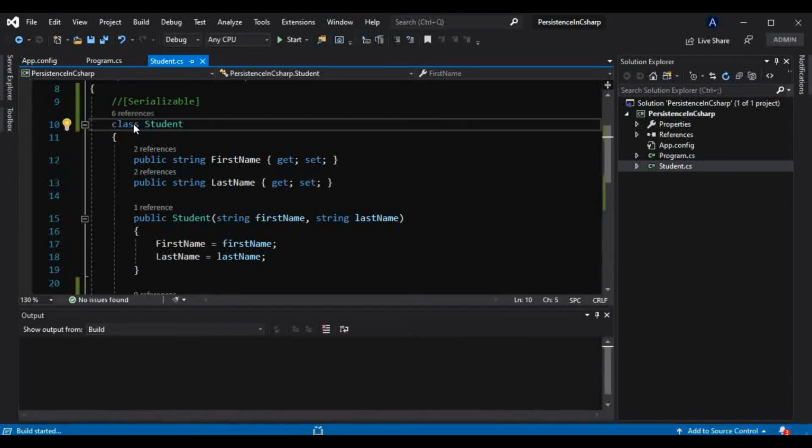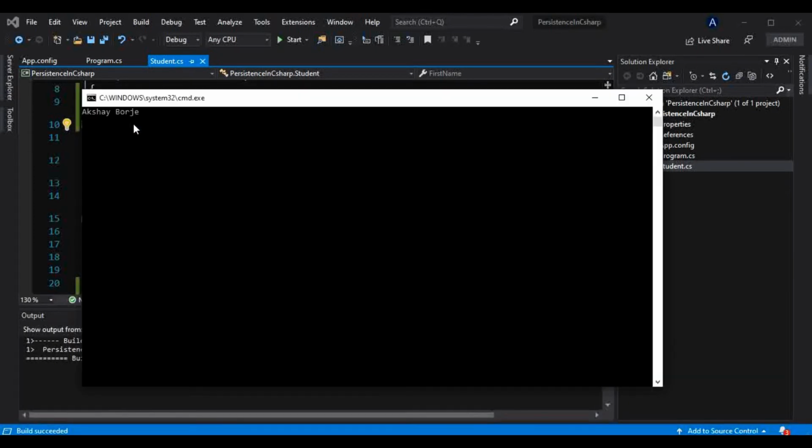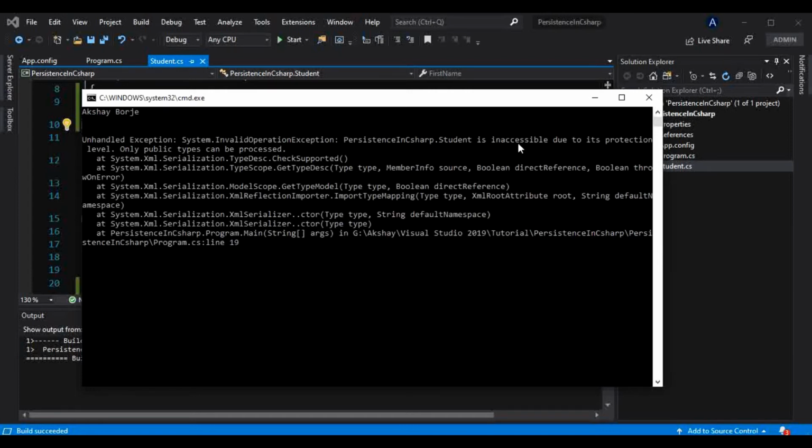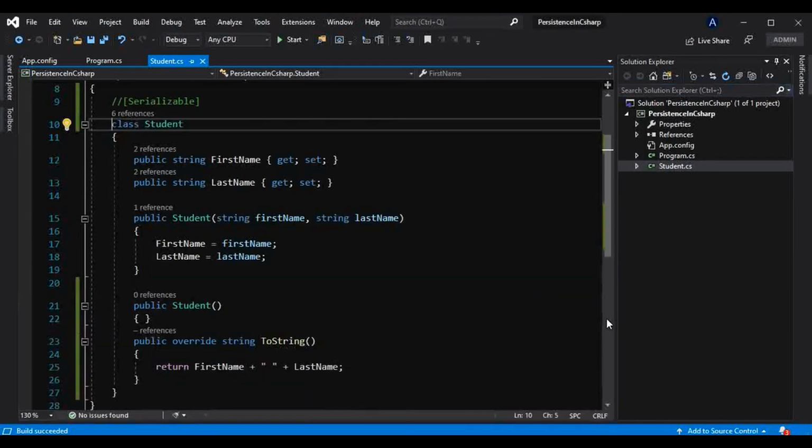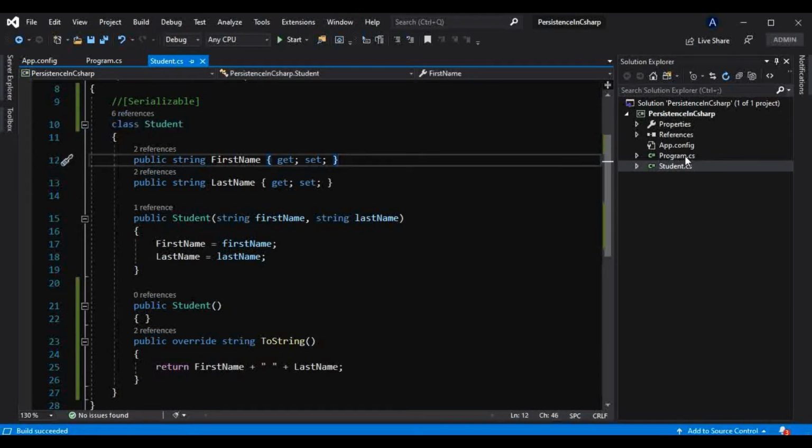and now I try to run this, you can see it says it is inaccessible due to its protection level, only public types can be processed. So that is the flaw in this XML serialization. When you have private fields, or maybe a private class that you want to persist into a file or into memory, XML serialization doesn't work there. So that is why we can use SOAP serialization instead, and that will work with a private class as well. Let's see how we can use that SOAP serialization.